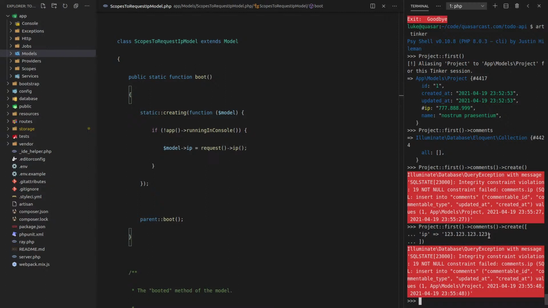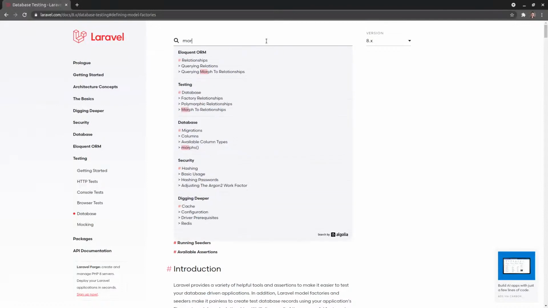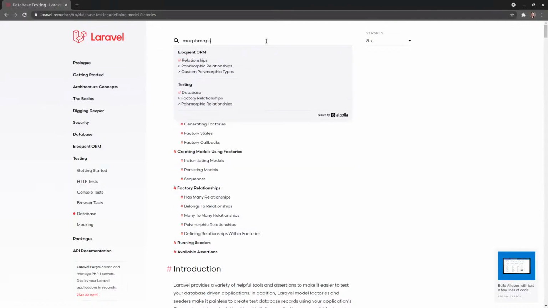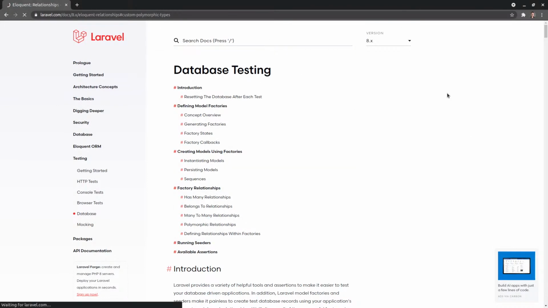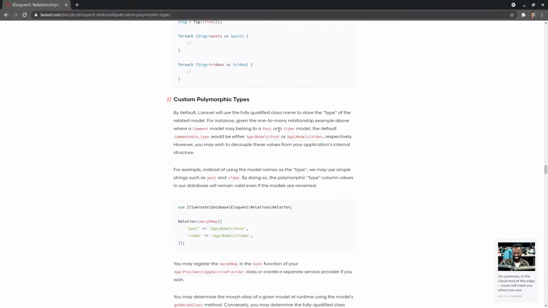All right, think about it, Luke. All right, let's just go straight in and change the morph maps. Yeah, I'm just going to do it this way rather than wasting my time trying to figure all that out.